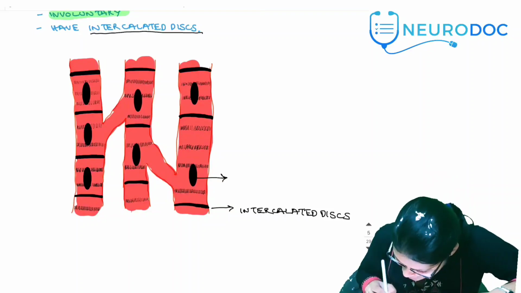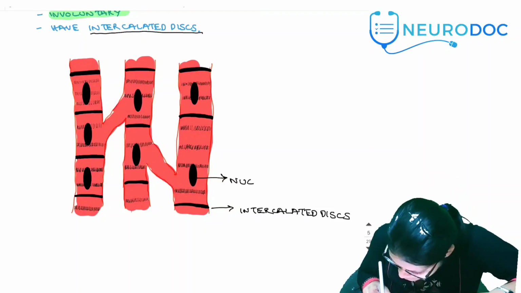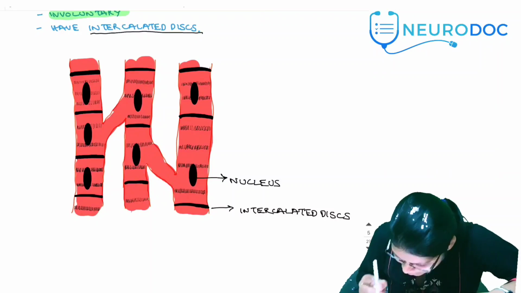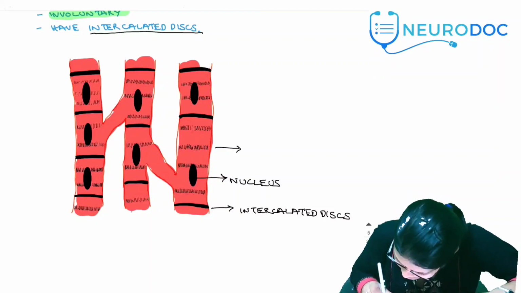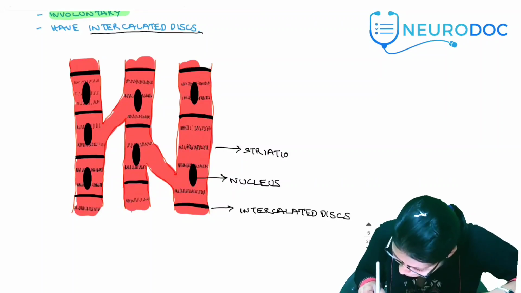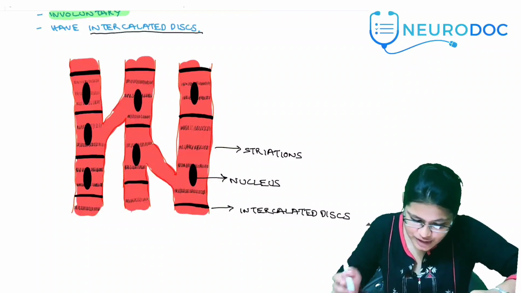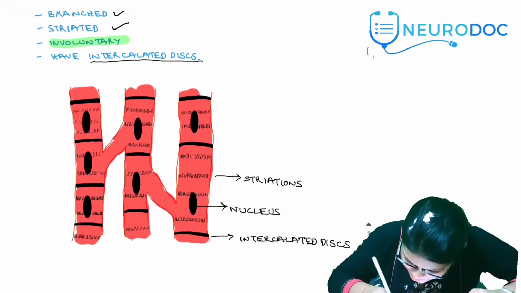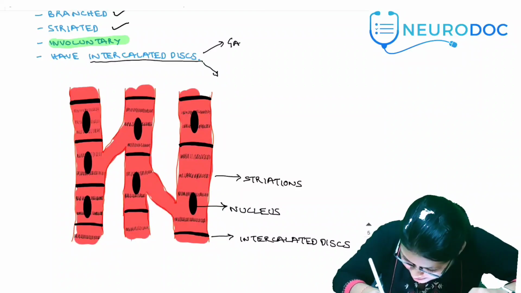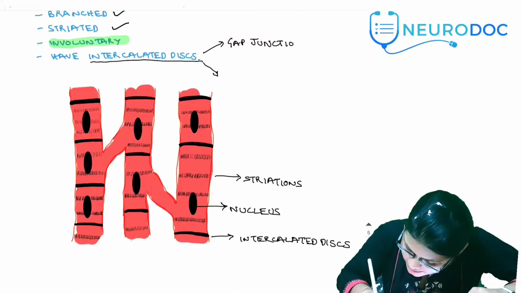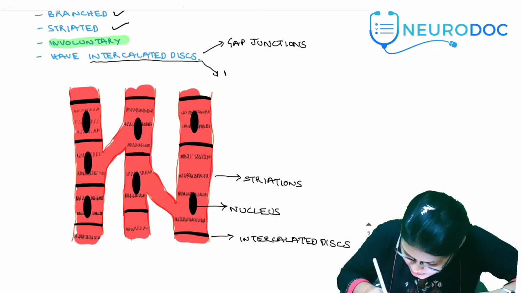Here you can see the nucleus. These bands that you can see are the striations. Okay. Now an intercalated disc is made up of two things. Gap junctions and desmosomes.